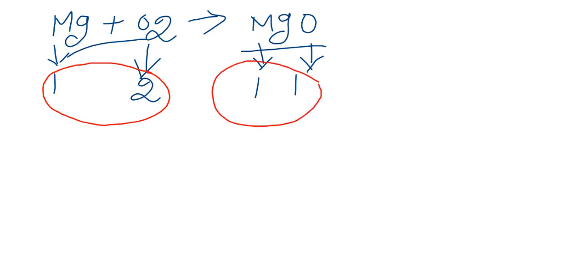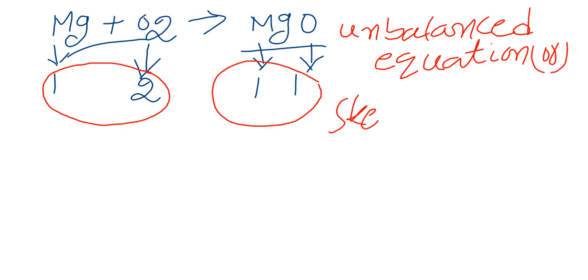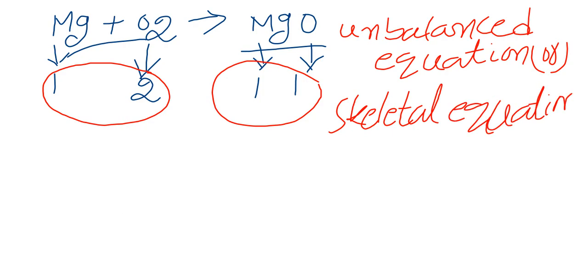So this is an unbalanced equation, also called a skeletal equation. This equation is called an unbalanced or skeletal equation. So we must balance this equation. Let us balance this.